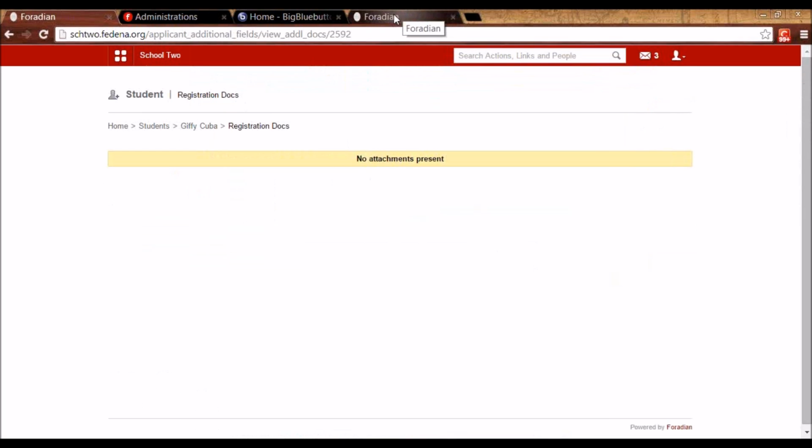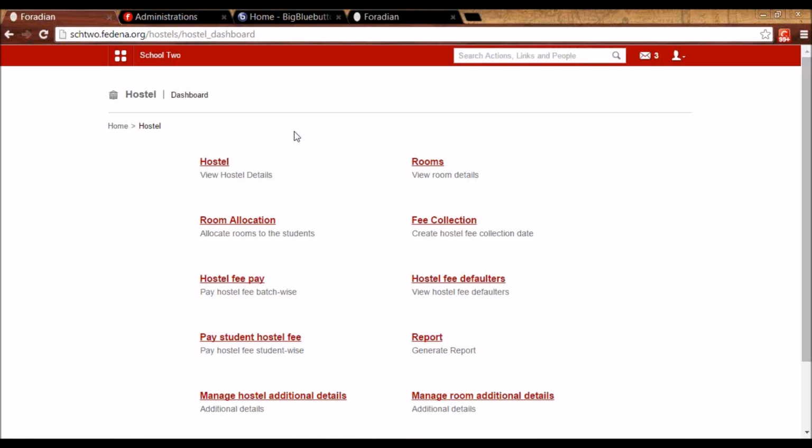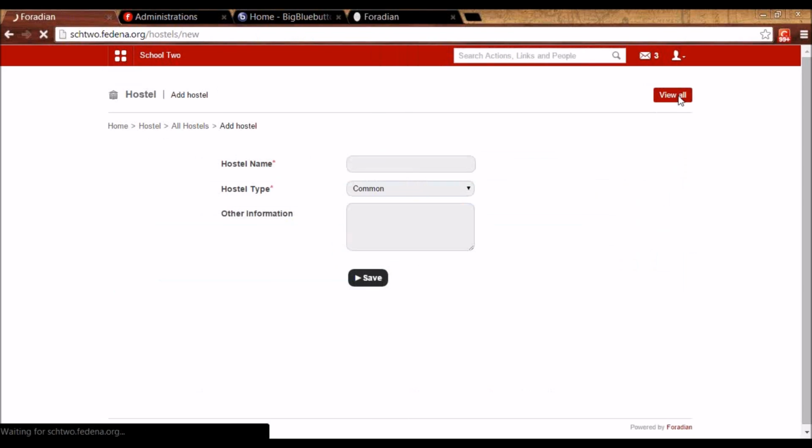So this is about the applicant registration plugin. The next plugin that we're going to see is hostel. So we can go to administration, we can go to hostel. And here I can create a new hostel by clicking on add hostel.